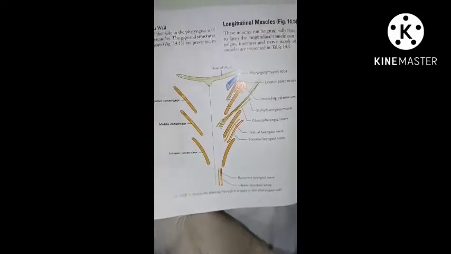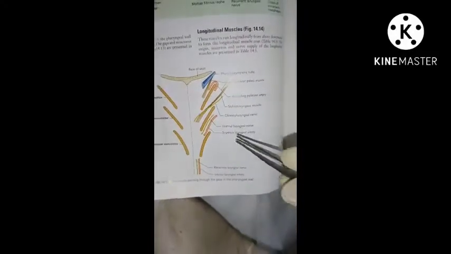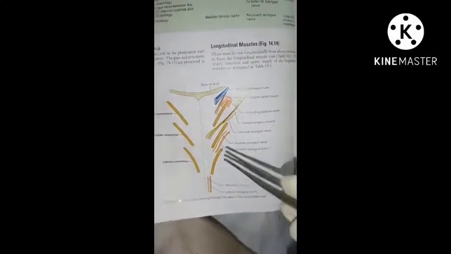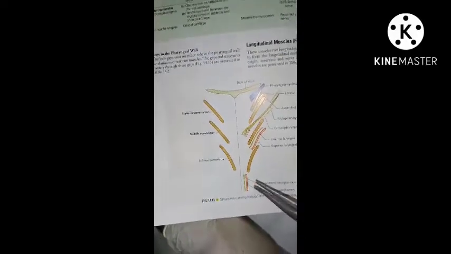The structure passing between the middle and inferior constrictors are the internal laryngeal nerve and the superior laryngeal vessels. The structure passing between the lower border of inferior constrictor and the esophagus are the recurrent laryngeal nerve and the inferior laryngeal artery.